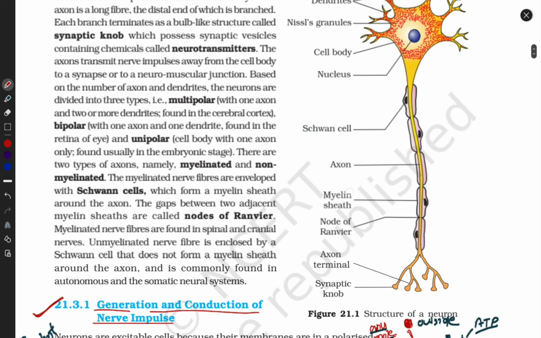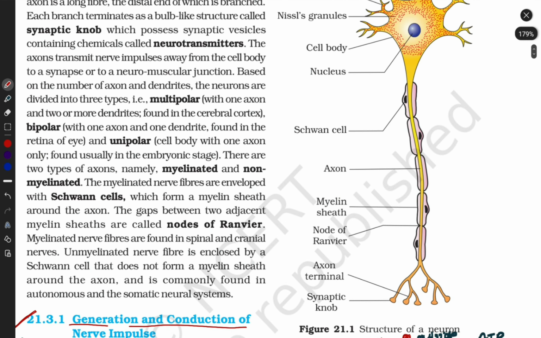Let me show you. Look here. This is the axon. Inside the axon they contain negative charge, and outside of the cell they contain positive charge. It means outside the cell sodium ions are more and more, and inside the cell K plus ions are more in number.